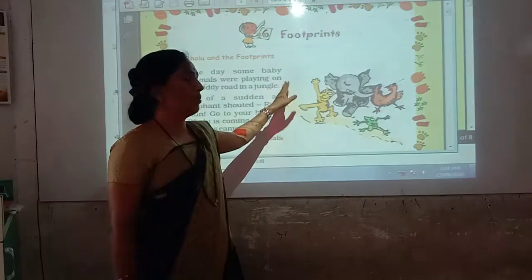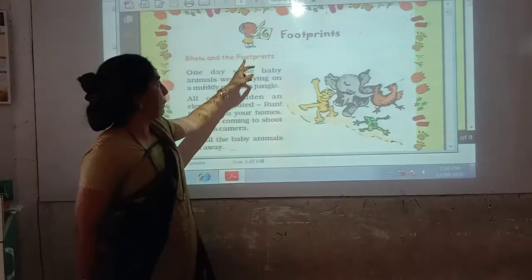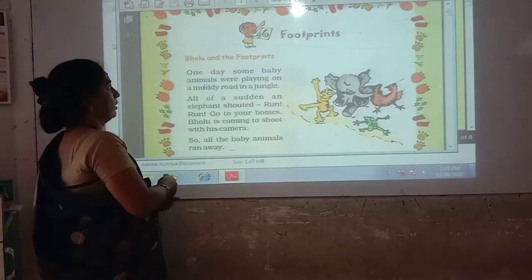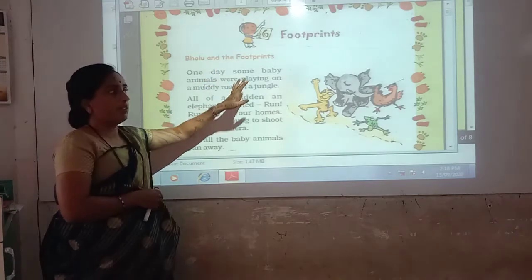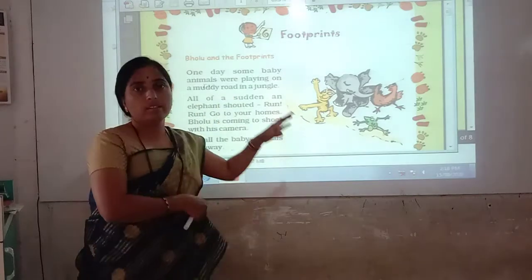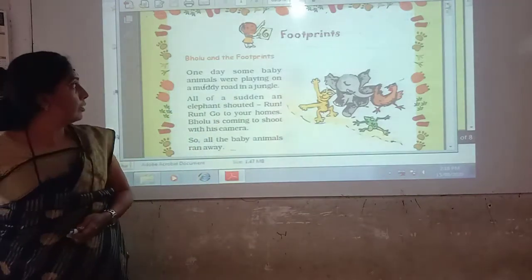Maths lesson number 6, footprints. So the name of the lesson is footprints. Bholu and the footprints. Now here is a small story in this lesson. We are going to read it.